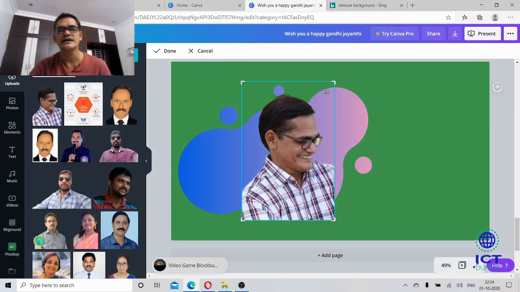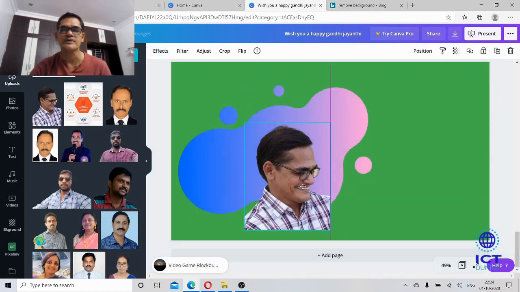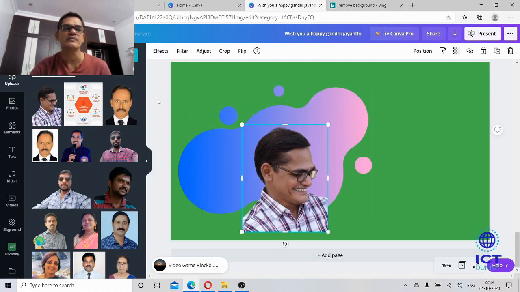Actually this is in a rectangular shape. I want to make it like this. I want to adjust like this. Simply adjust the crop borders and click on done. See here, this is cropped. Now the image is cropped.